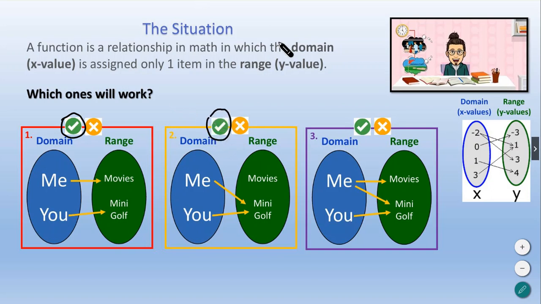That's okay. That'll work. All right, let's go to the third scenario. In the third scenario, you can see that I am trying to be in two places at one time, right? I'm attempting to go to the movies and to mini golf, and you are trying to go to mini golf. Now, your scenario will work, right? You can go to mini golf, but I certainly cannot be in two places at one time. And so therefore, that is not possible. I'm going to say, hey, that's not going to work.